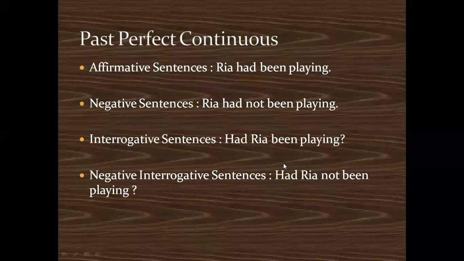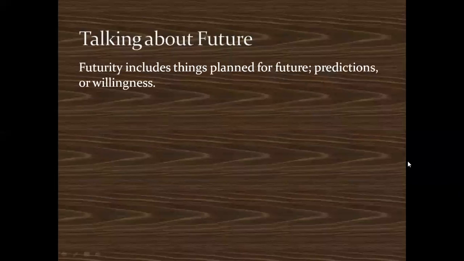So some more examples. Ria had been playing. Affirmative sentence, Ria had been playing. Negative sentence, Ria had not been playing. Interrogative sentence, had Ria been playing? Negative interrogative sentence, had Ria not been playing? So these are the examples of past perfect continuous. So this is all about the sentences in the present and the past along with their subcategories.